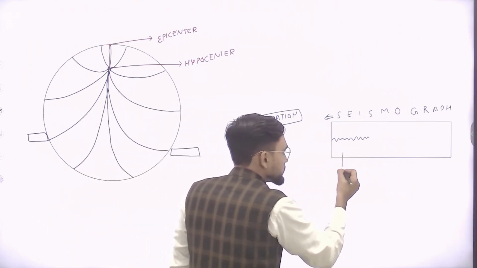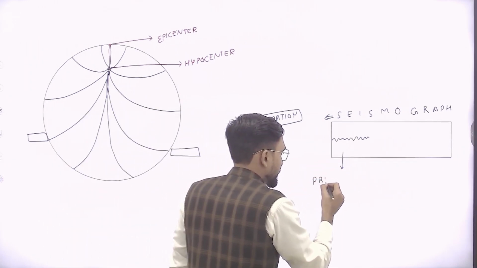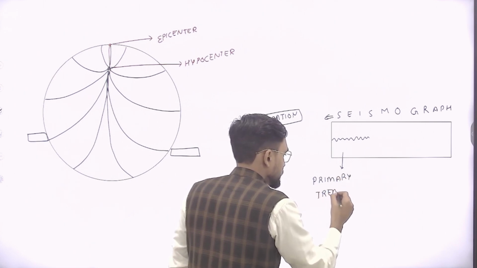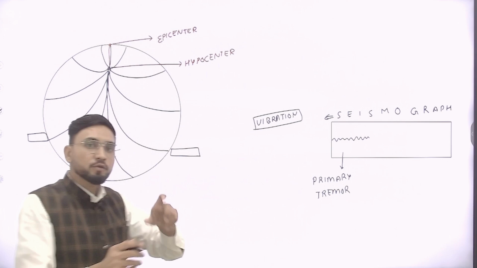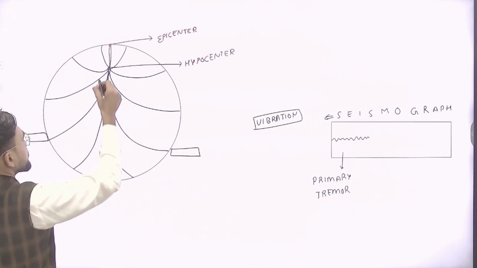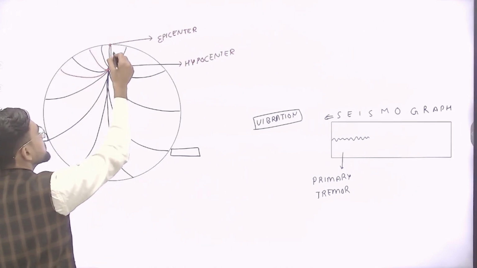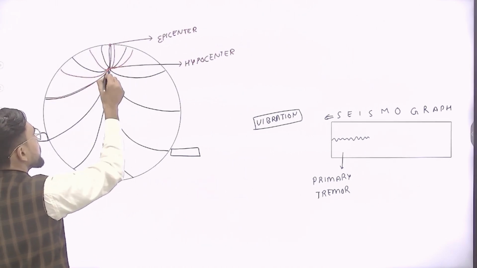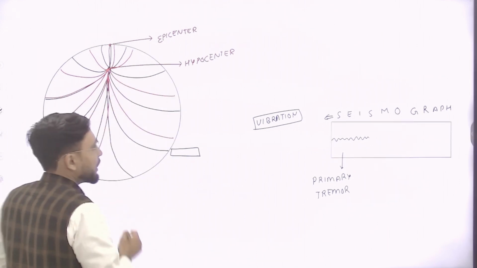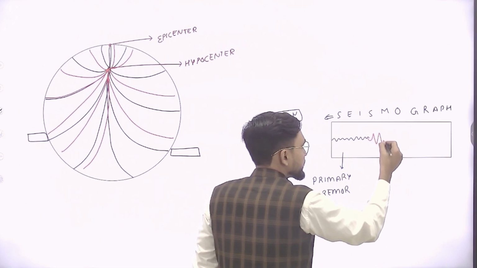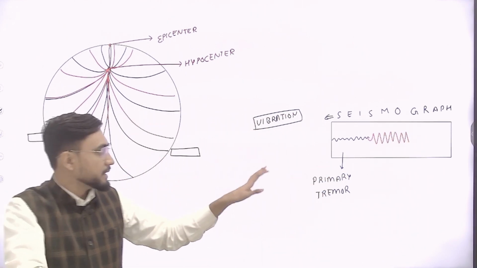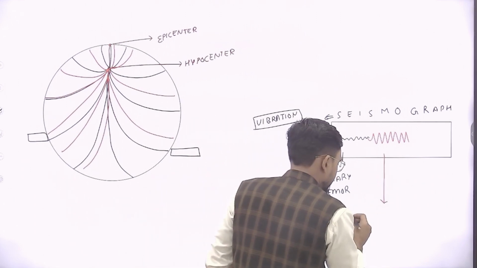The first vibration is called the primary tremor. Right, and after a few seconds' gap, another vibration is observed on the surface. It means not just one, there are two waves which have come along the earth surface, right? After a few seconds, another wave is generated, and it shows a large vibration on the earth surface. It is greater than the first. This is called the secondary tremor.